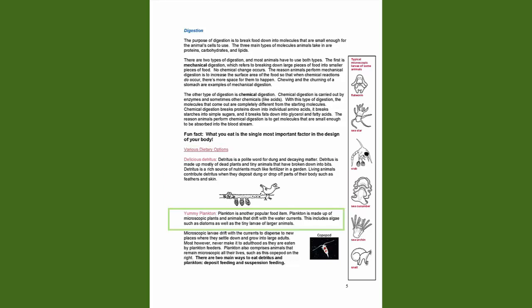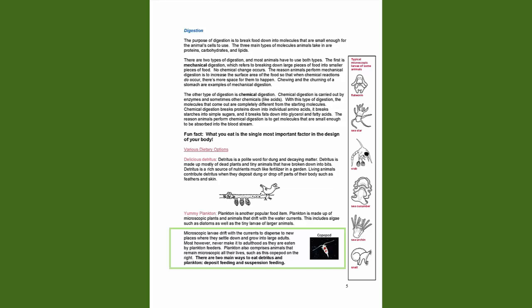Yummy plankton. Plankton is another popular food item. Plankton is made up of microscopic plants and animals that drift with the water currents. This includes algae, such as diatoms, as well as the tiny larvae of larger animals. Microscopic larvae drift with the currents to disperse to new places where they settle down and grow into large adults. Most, however, never make it to adulthood as they are eaten by plankton feeders. Plankton also comprises animals that remain microscopic all their lives, such as this copepod on the right.